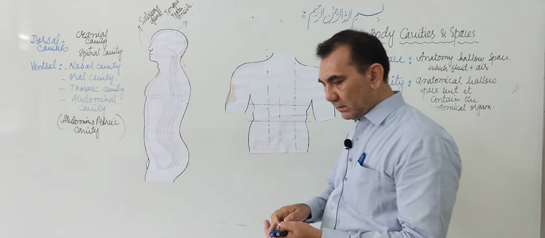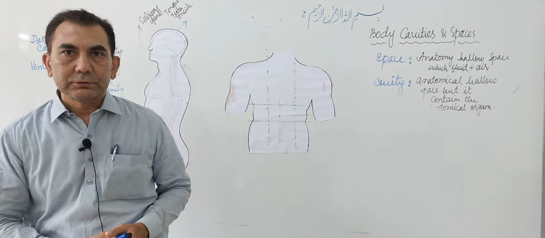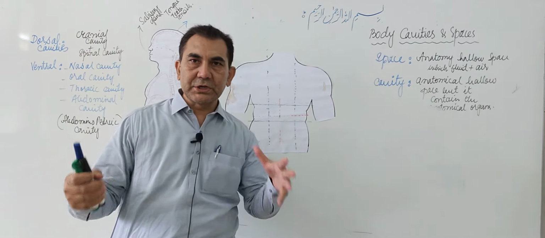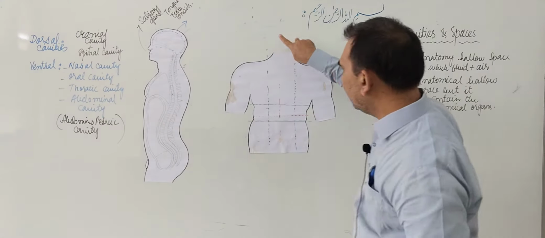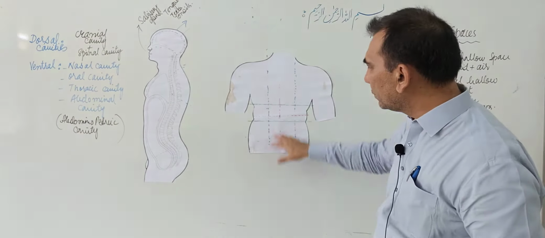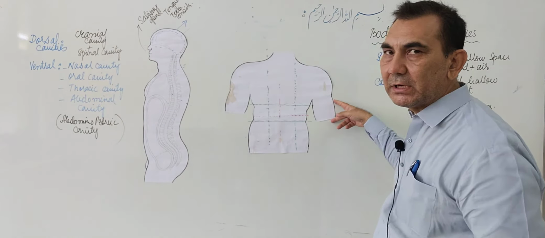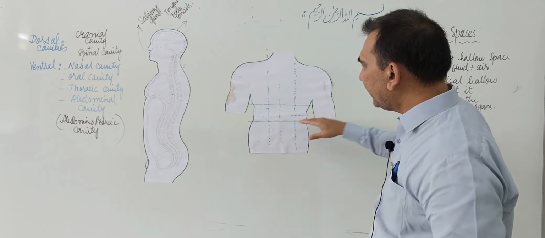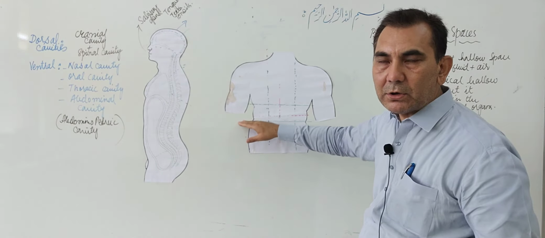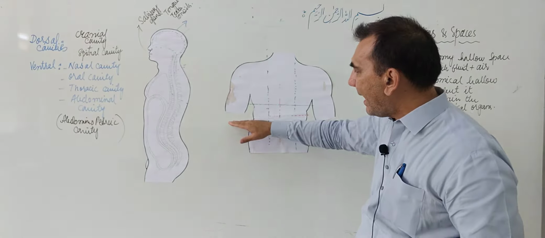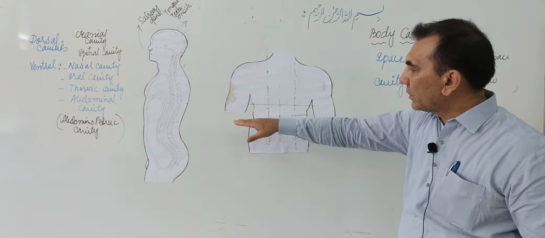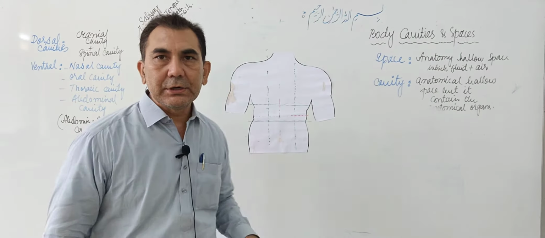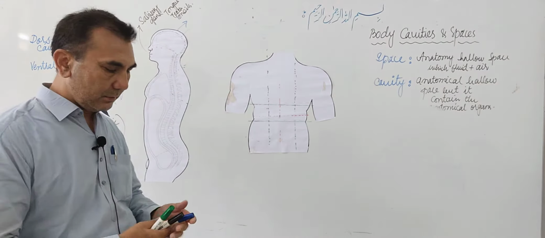Now by drawing the two vertical lines at the mid clavicle from up to downward, and two horizontal lines, one horizontal line at the costal angle from right to left side, and one horizontal line we draw at the iliac crest horizontally, the abdominal cavity is now divided into nine regions.